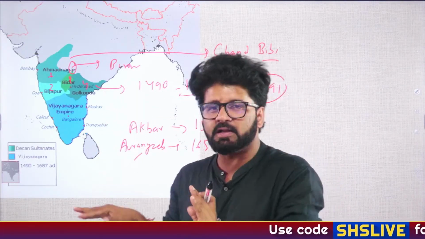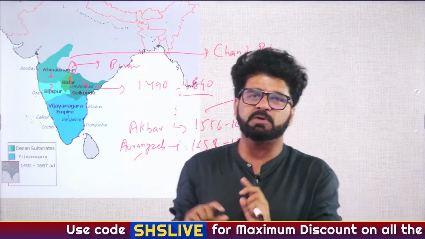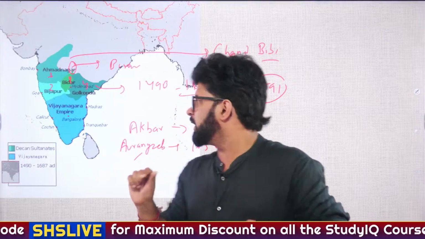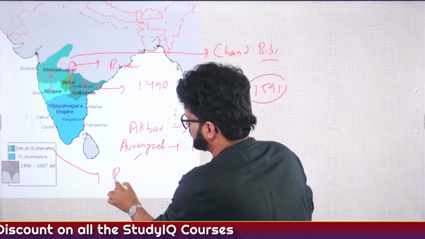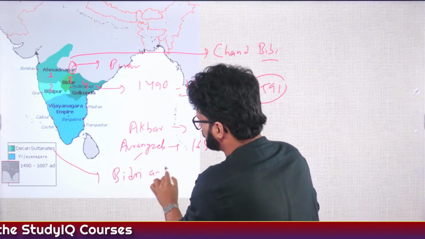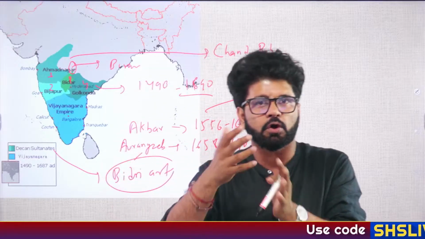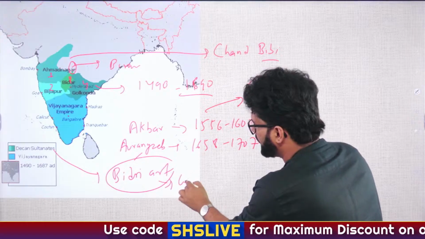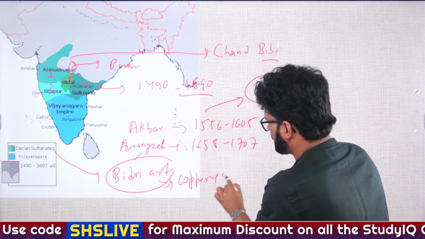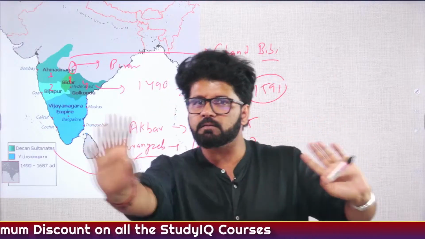We'll talk about Deccan Sultanate again also when we are talking about Akbar and Aurangzeb, but there will be certain personalities. There will be certain things. Like when we are talking about Deccan Sultanate, there will be an art which is known as Bidri art. They can even ask you, Bidri art was popularized by which particular dynasty or sultanate? The answer is Deccan Sultanate. So they used to do copper and silver permutation and combination, and they used to create such beautiful art which was known as Bidri art. We'll see it later on.